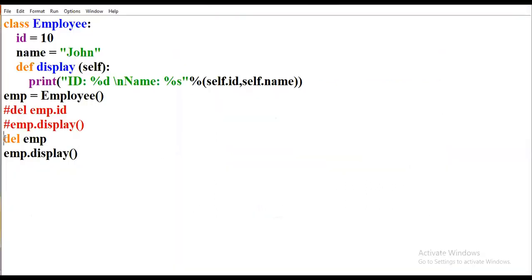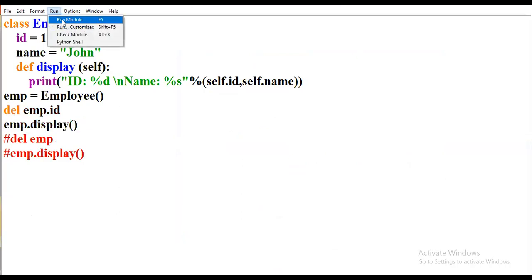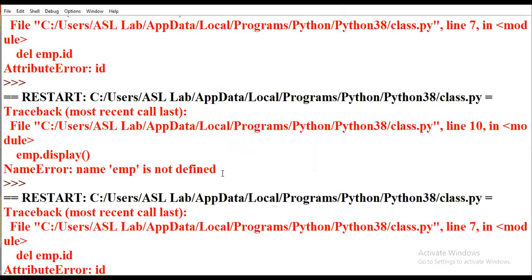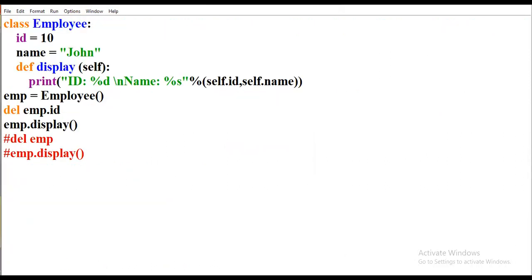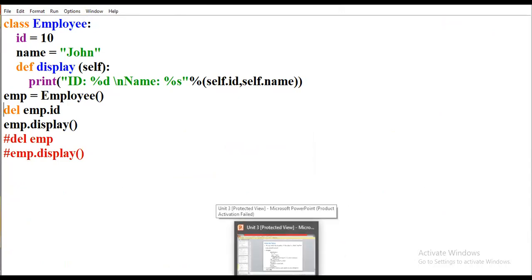If we simply pass these two, it will specifically delete the id attribute which we mention in our program, and it will return the output as an attribute error related to id. So this is the program of deleting an attribute or object in a class.